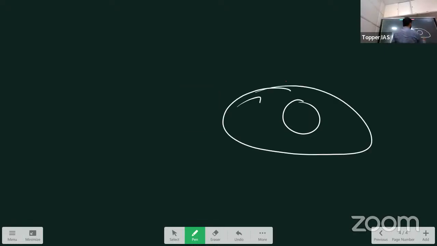Basically, this ball started rotating. What happened? A core developed, and surrounding that, a disk formed. In this disk, what did it contain again? Same dust particles, right? So here also matter condensed, and they started separating into different layers to form planets.